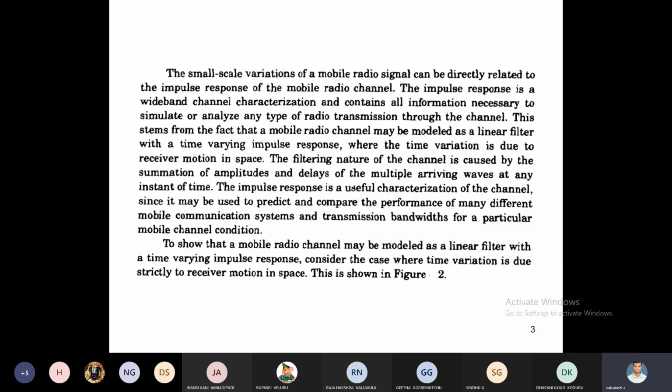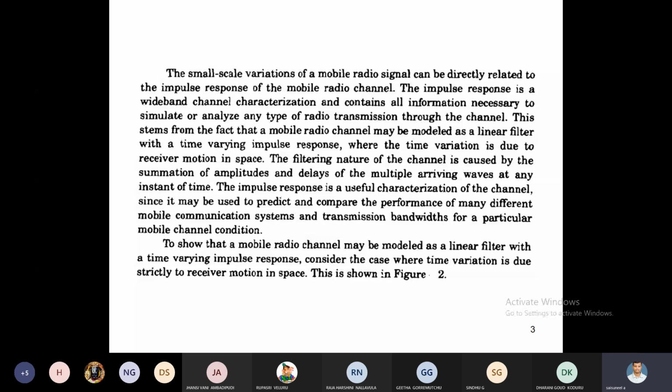What is meant by impulse response here? The impulse response for this mobile radio signal relates to what we have discussed about the wideband channel. Here, the impulse response depends upon all the information needed to analyze the type of radio transmission through that channel.